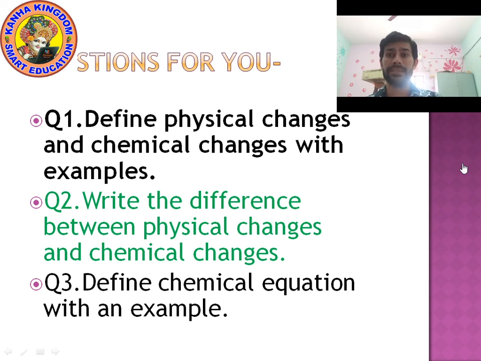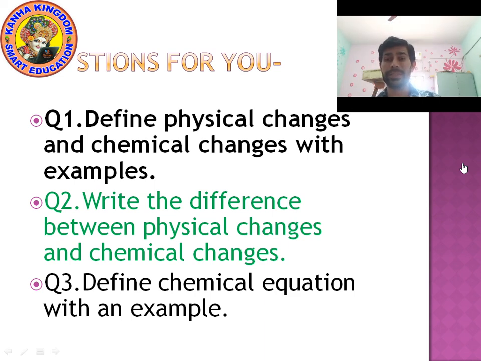Next, during physical changes the chemical bond of molecules remains the same, but during chemical changes the chemical bond of molecules changes. Okay. So these are the simple differences between physical change and chemical change. Now last question, define chemical equation with an example.